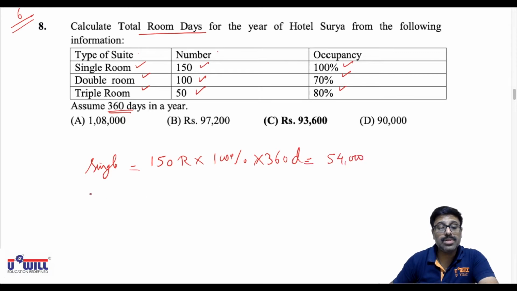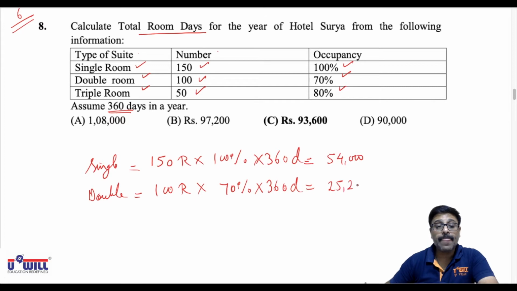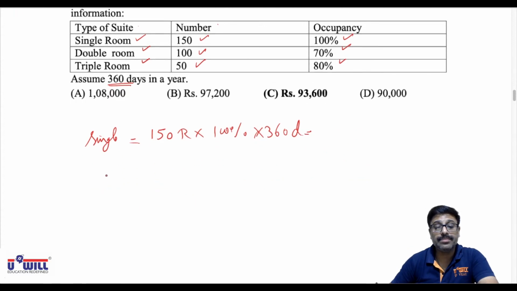For double rooms, 100 rooms into 70% occupancy into 360 days. Do it everyone. That comes to 25,200 rooms. And then triple rooms.